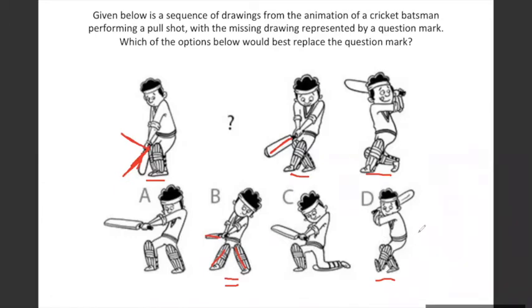I would pick, in this case, the correct answer is D, and I would also go for that, because the bat position is this. If I go with option B, then from this linear position, it goes to that position, then it goes to that position, and then it goes behind at the back. So logically, sequence wise, वो follow करना मेरे लिए difficult है, because if he does this, if his legs are,